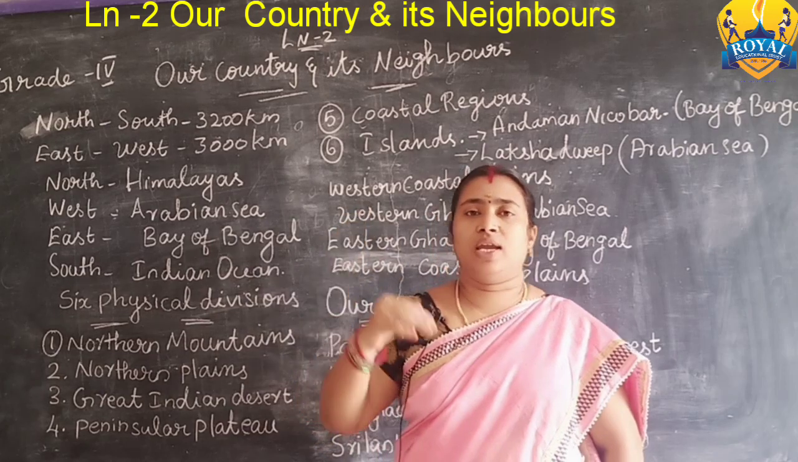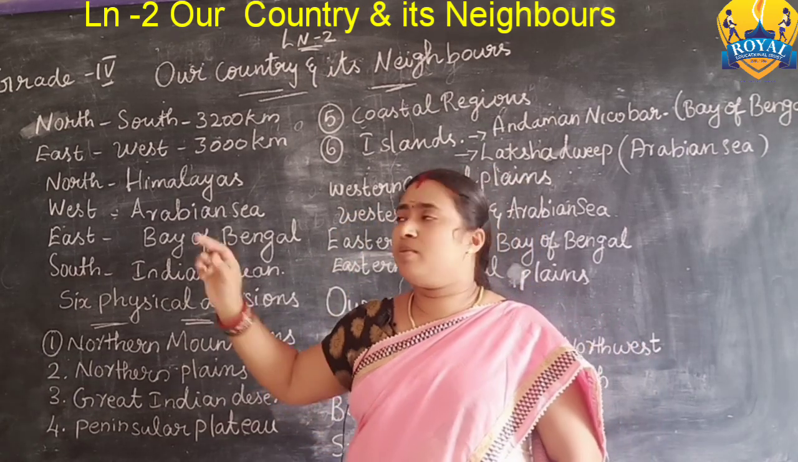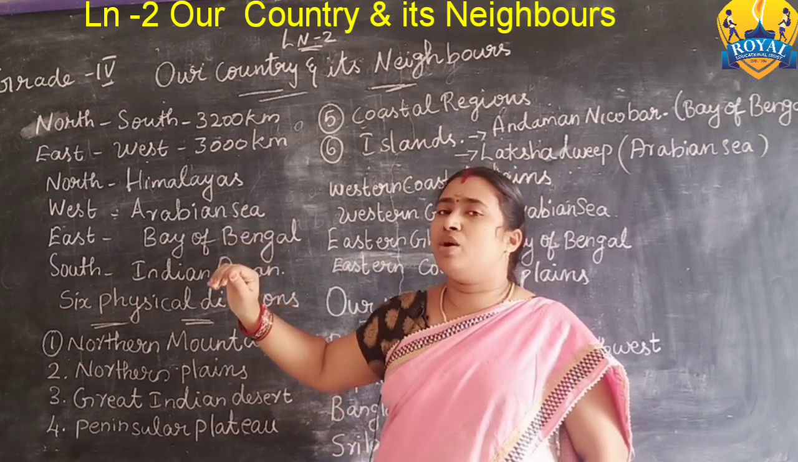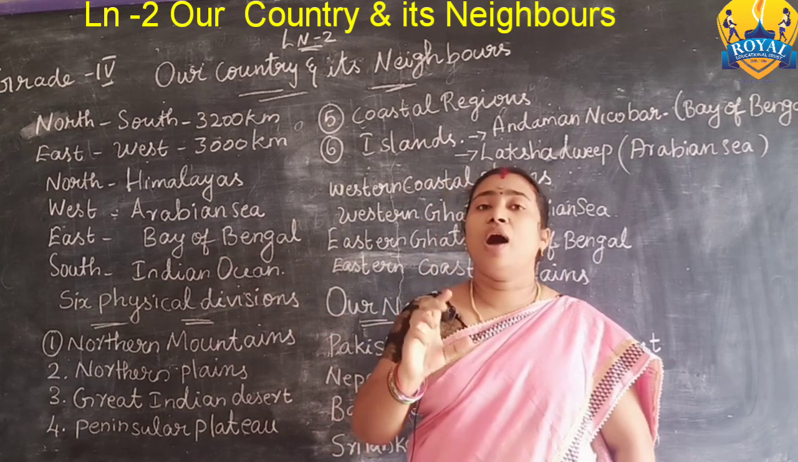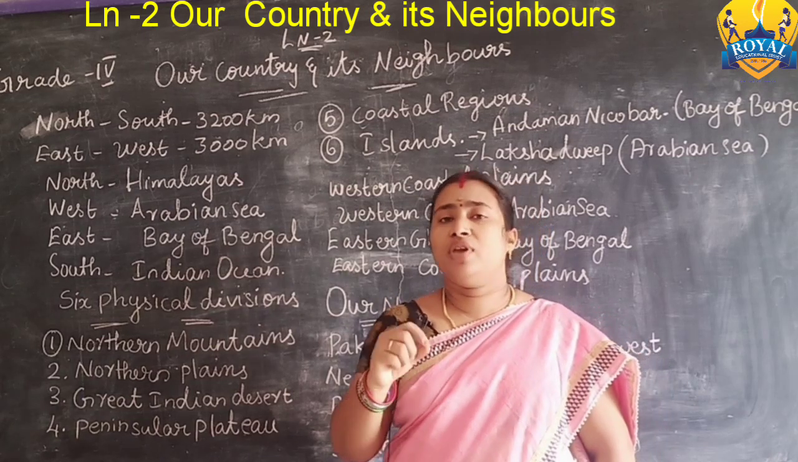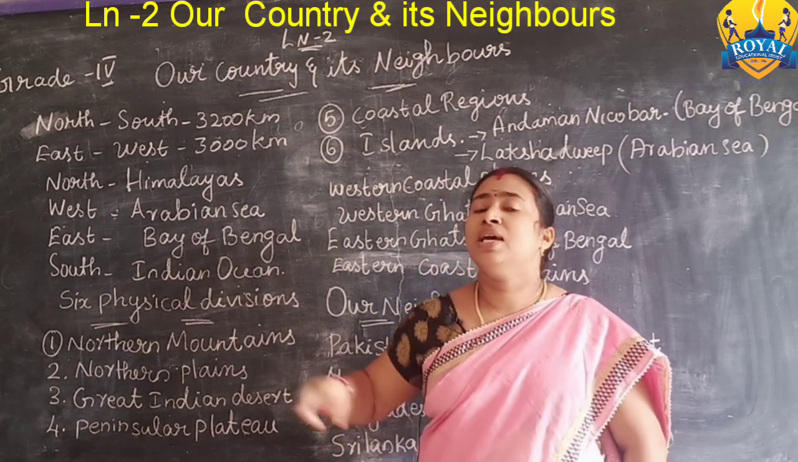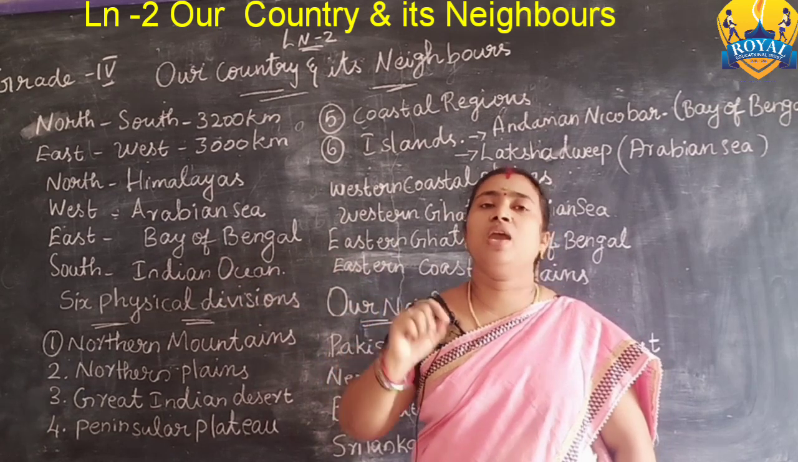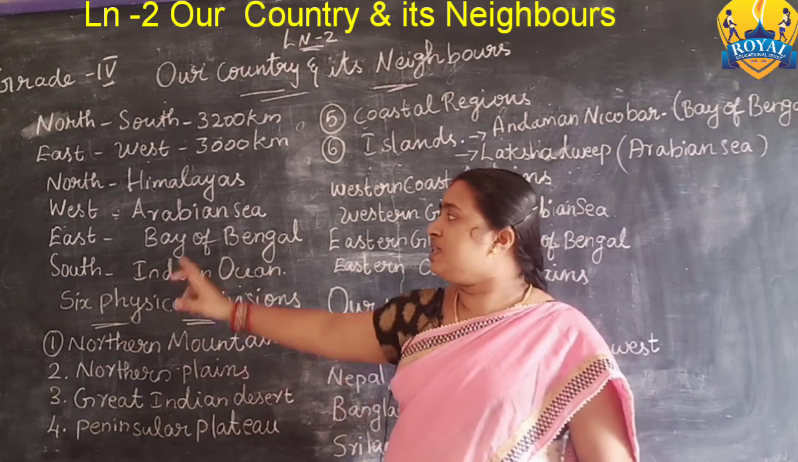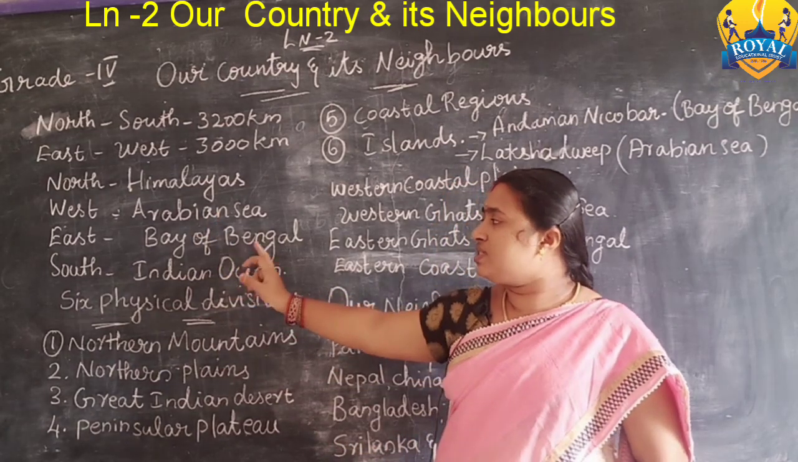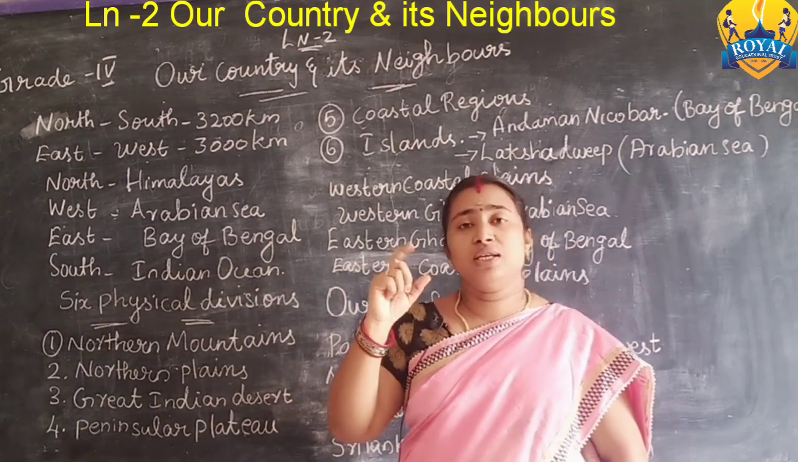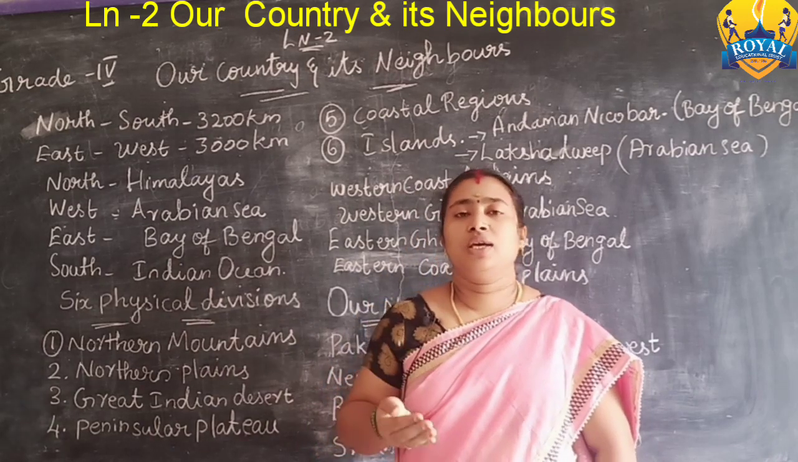In the north side, India is covered by the Great Himalayas. So our India is a peninsula. Why do we call India a peninsula? Because three sides are covered by water. Listen carefully. The west side is the Arabian Sea, the east side is the Bay of Bengal, the south side is the Indian Ocean, and the northern side is covered by the Great Himalayas.